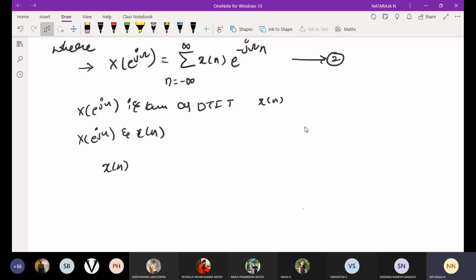Yesterday we discussed x of n and its DTFT, X of e power j omega. This is the discrete time omega, like this ohm. How are you going to write ohm? Like that. This is your continuous time omega, and this is your discrete time omega. This is the angular frequency. Got the difference, everyone?